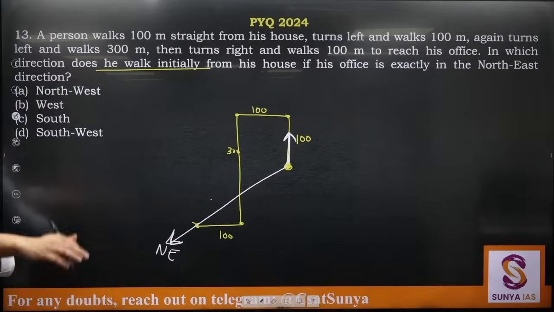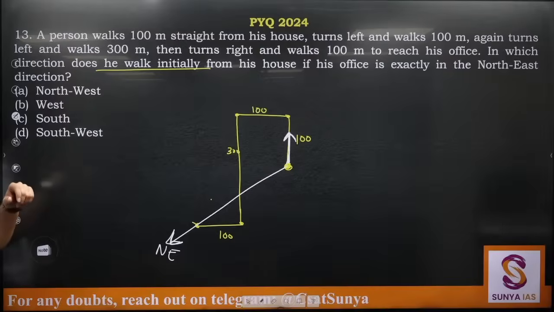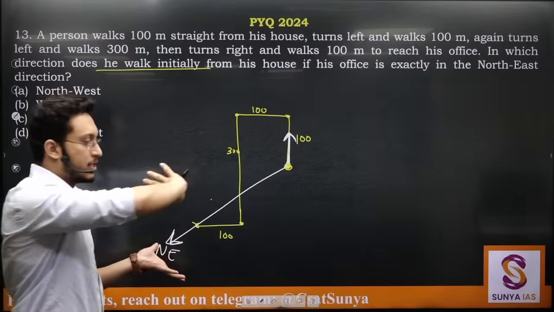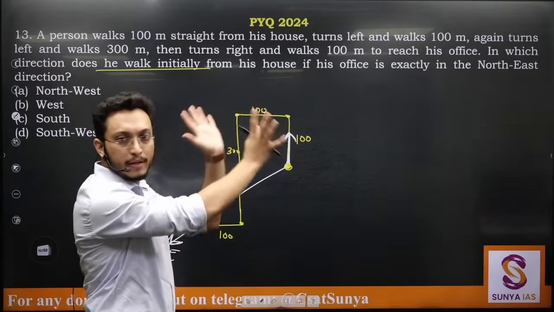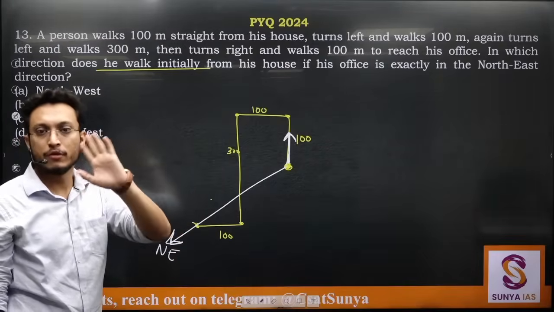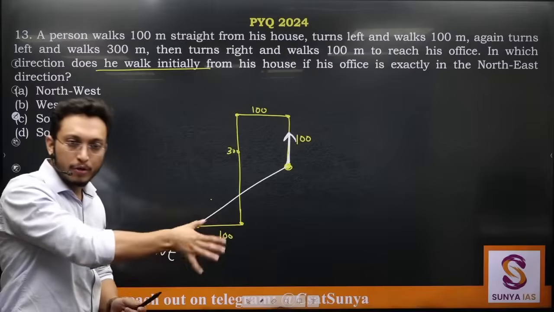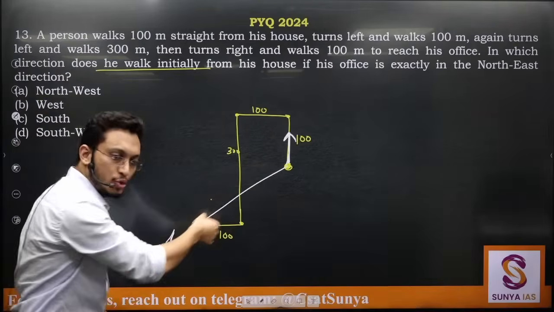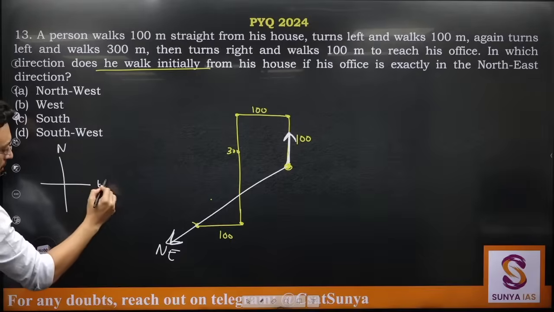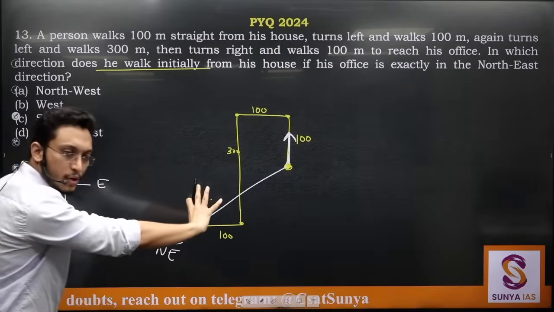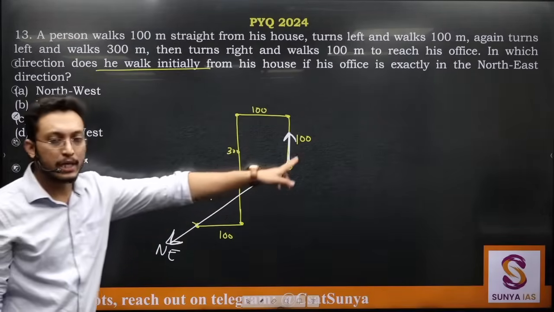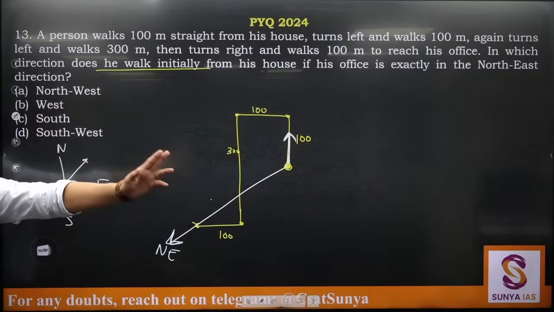How will we do it? First thing, if you don't understand, just rotate it and align this arrow to northeast. Rotate your copy. In the exam, if you have any confusion, just rotate your paper. Align this to the normal conventional directions that we have. So this is north, this is east, west, south. Align this arrow in such a manner that it looks like northeast. You will automatically get the answer of where this is. This is what you can do, first thing.